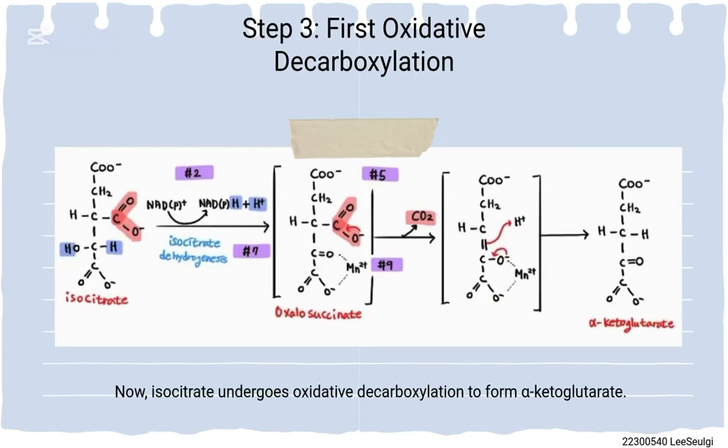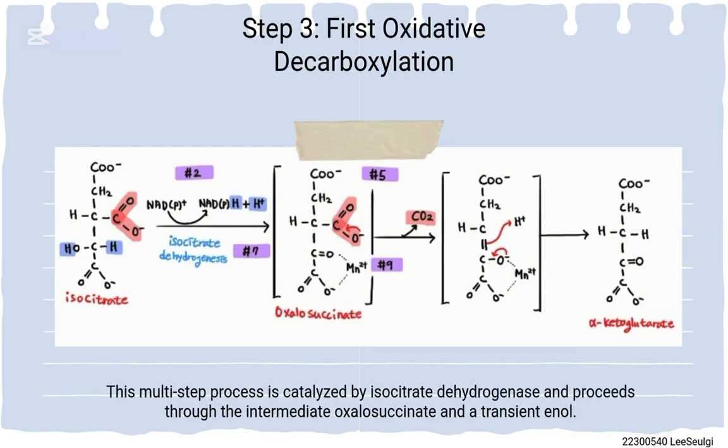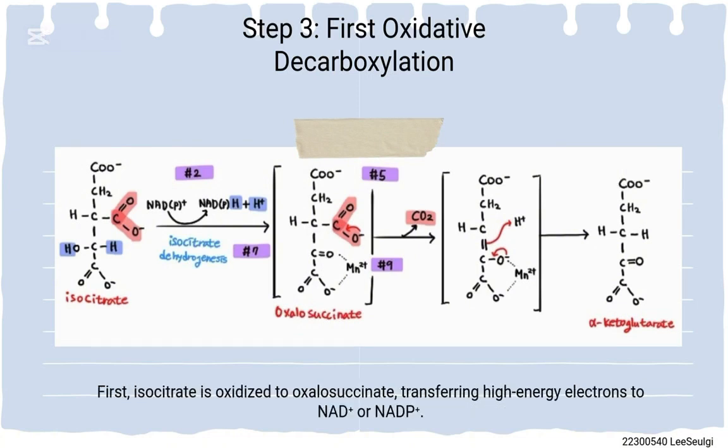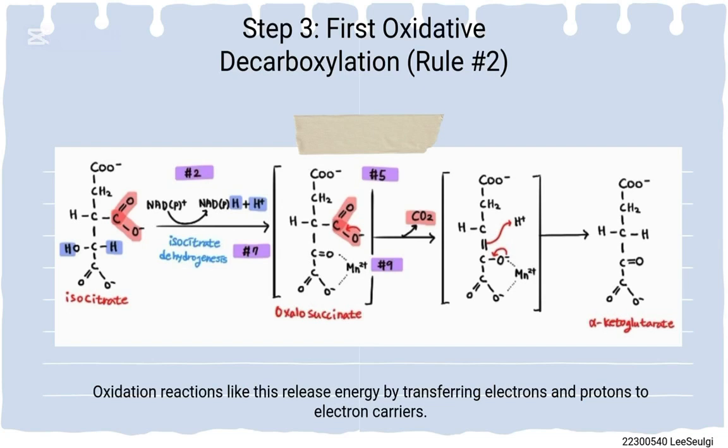Now, isocitrate undergoes oxidative decarboxylation to form alpha-ketoglutarate. This multi-step process is catalyzed by isocitrate dehydrogenase and proceeds through the intermediates oxalosuccinate and a transient enol. First, isocitrate is oxidized to oxalosuccinate, transferring high-energy electrons to NAD+ or NADP+.